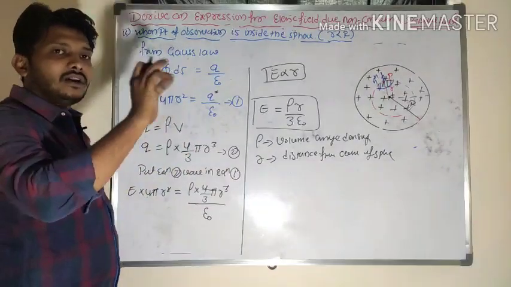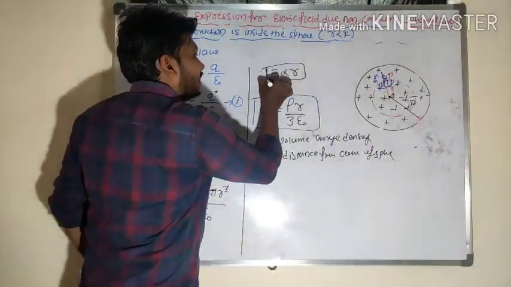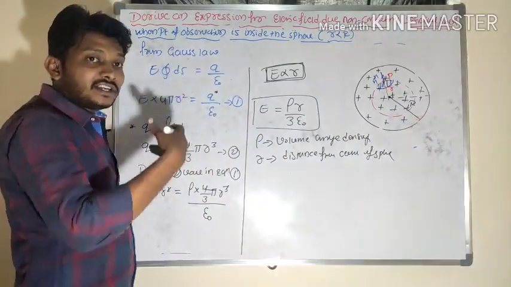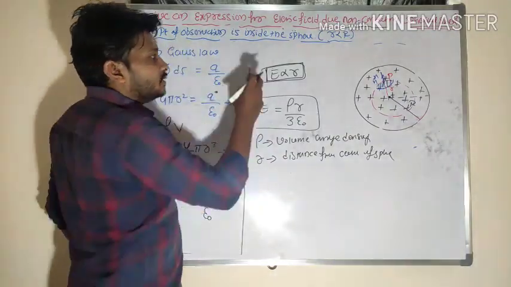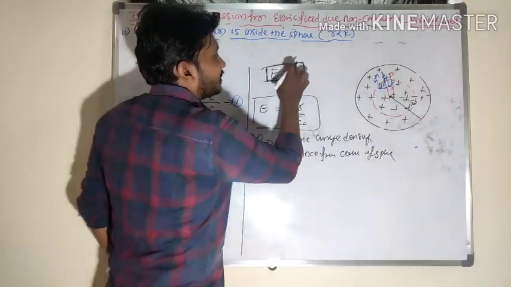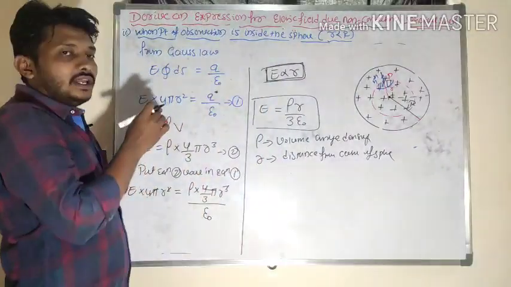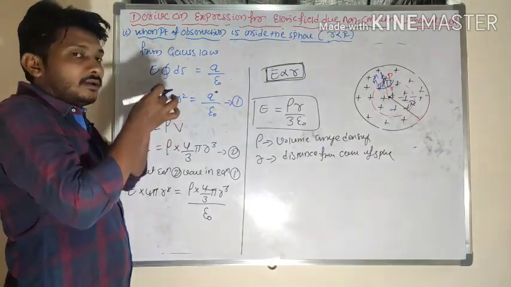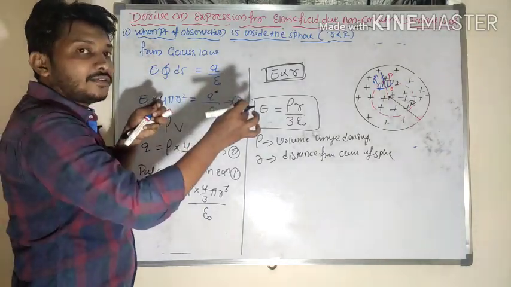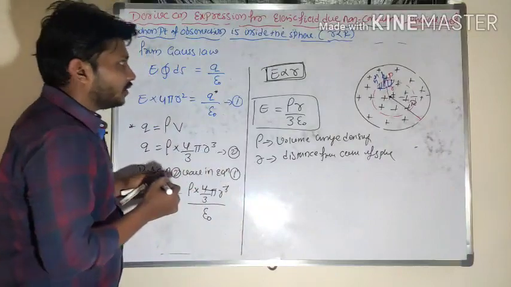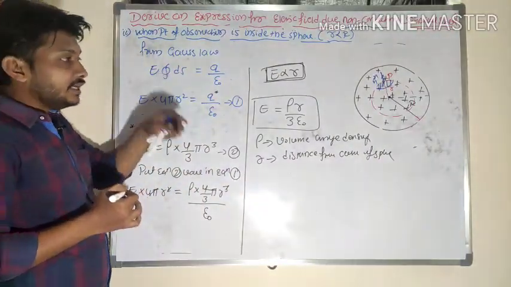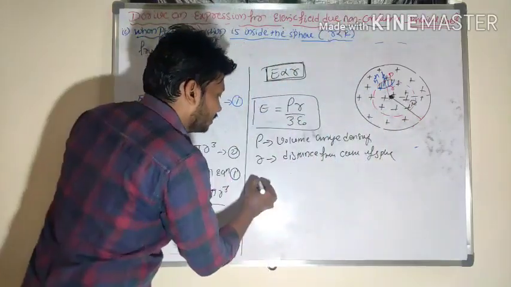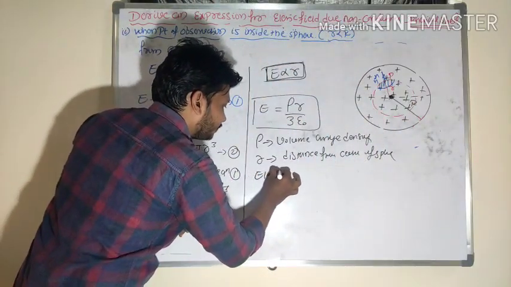In the case of a non-conducting sphere, E is directly proportional to r when the point of observation is inside the sphere. So the electric field strength goes on increasing as I move from the center of the sphere to the surface. Then what about the value of electric field strength at the center?